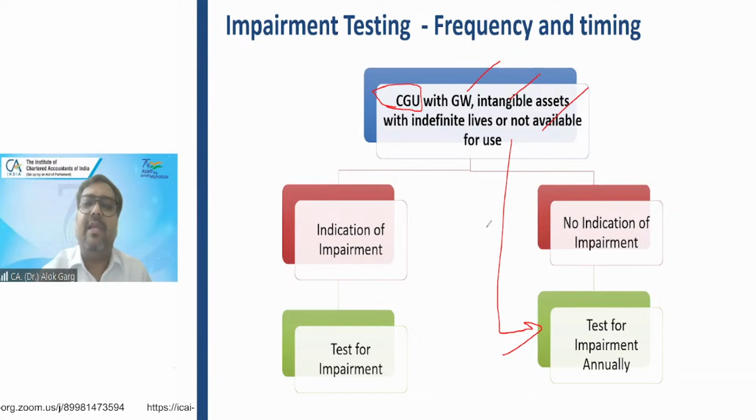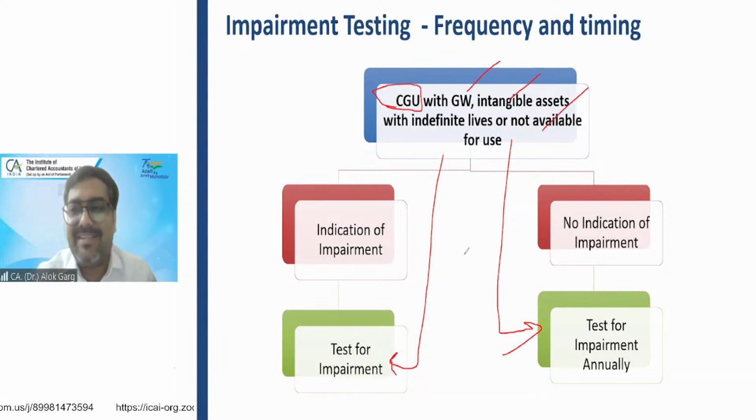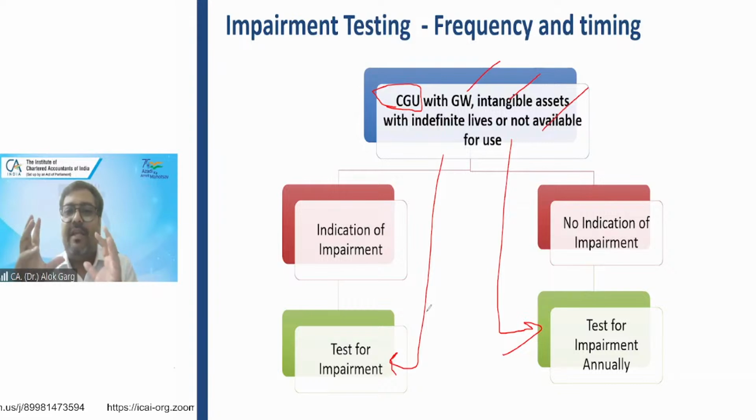You are a listed company and you are publishing the result for quarter number 2. While publishing the result of Q2, you found that there is an indicator of impairment. In that case, you have to again do that impairment exercise. So friends, whenever this goodwill, intangible asset, indefinite life asset is there, the minimum requirement is once in a year, but the maximum impairment testing may be there depending on the indicator.